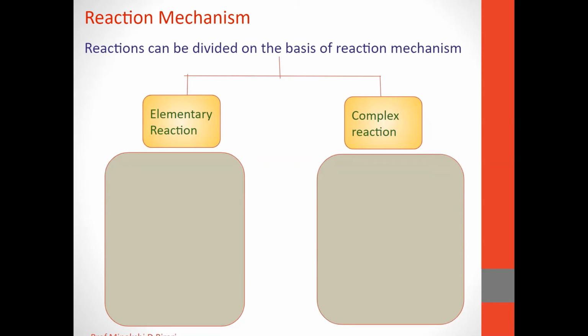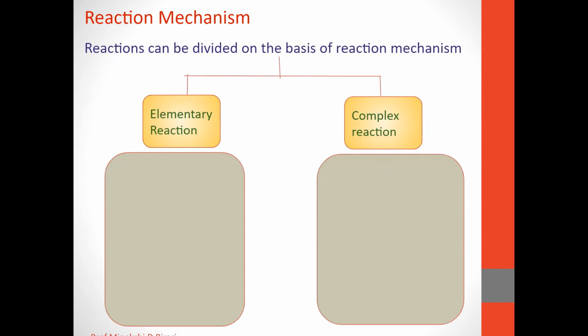A reaction may also go to completion in two or more intermediate steps. The reaction is then said to be a complex reaction. A complex reaction consists of two or more elementary steps.